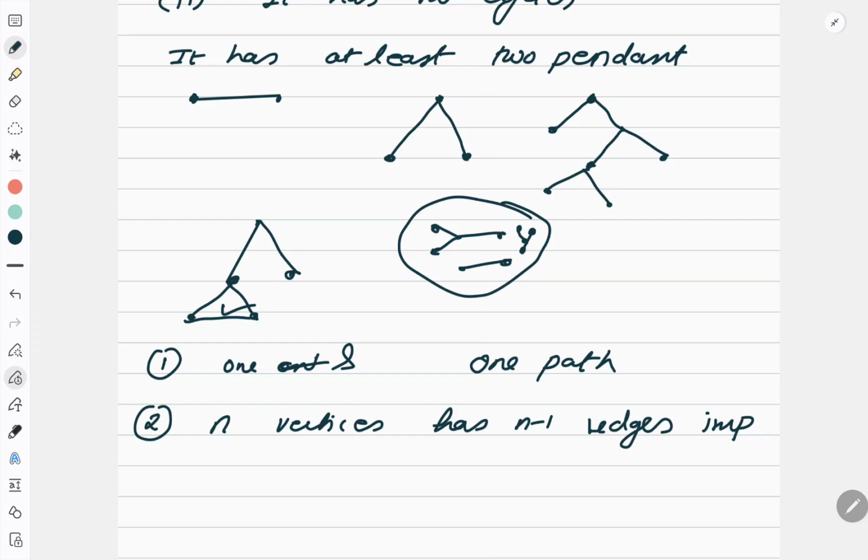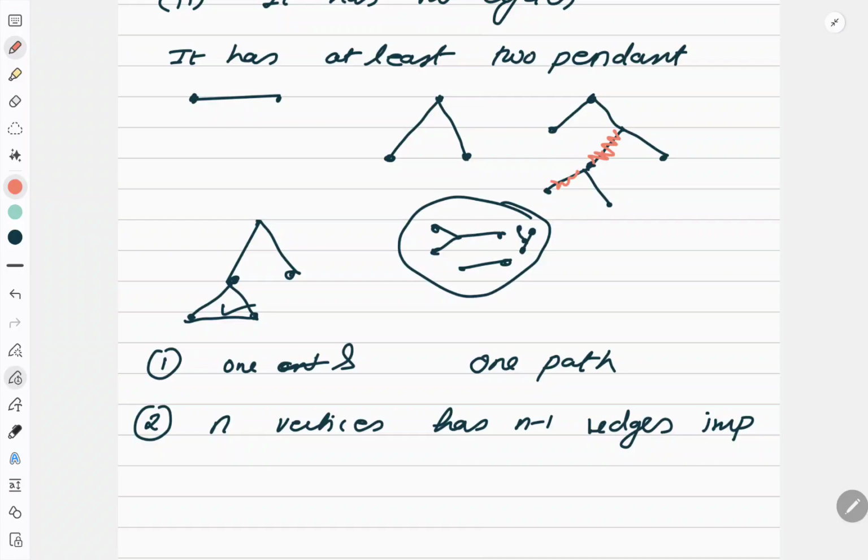For example, if in this graph I remove this edge, it will become disconnected. If I leave this edge and remove this particular edge, then it will not become disconnected. But I do have one edge, removal of which will make it disconnected. So I have to search for that edge. Then only it is called a minimally connected graph. Right? Then a tree with two or more vertices contains at least two pendants, which I have already told you.